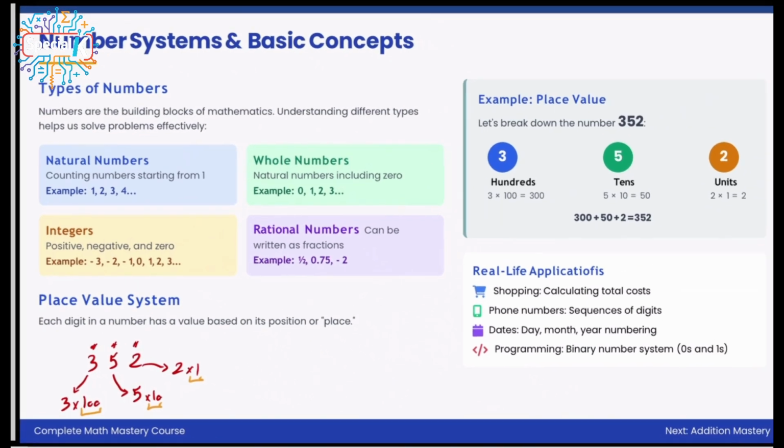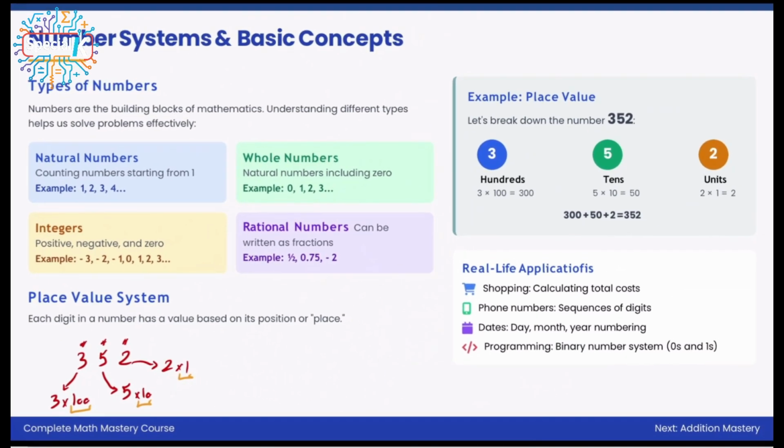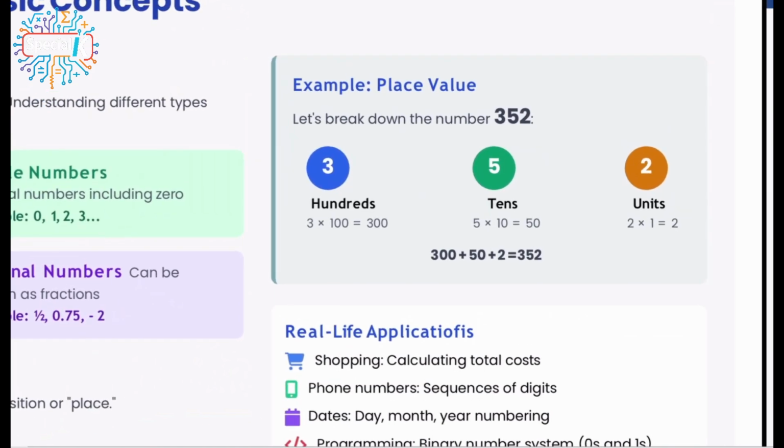So at this point, I know that 352, as we just talked about it, has three important parts. It has 3, it has 5, and it has 2. Based on each position, I would call it by a name. 300 is hundreds, 50 is tens, and 2 is units. So we just learned that hundreds, tens, and ones or units decide the value of a specific number in a system.